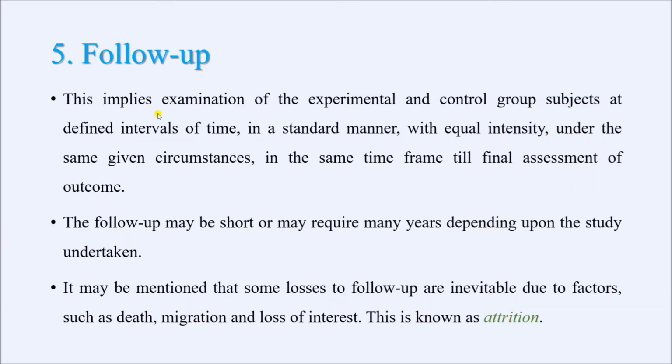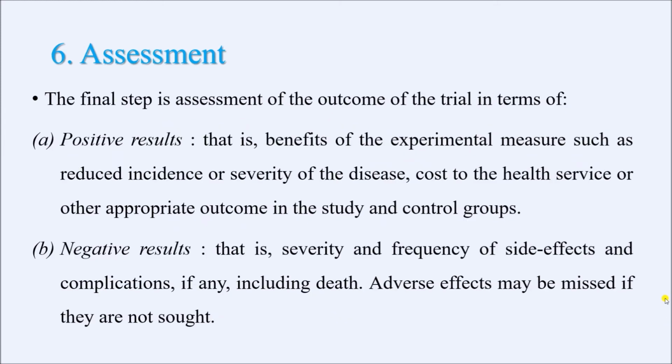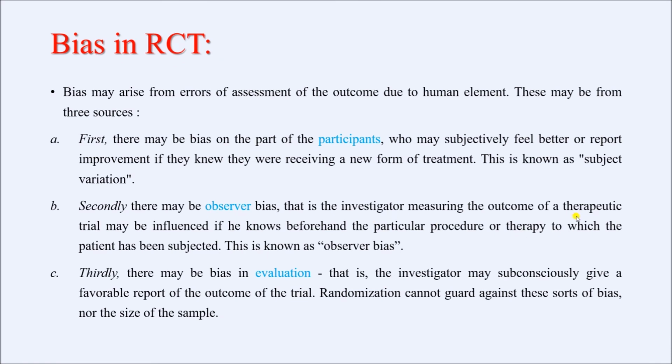I already mentioned this assessment should be done with equal intensity, but here he violated that concept and his assessment was of different intensity between the two groups. This is because he already knew which subject received which intervention. This is known as observer bias.